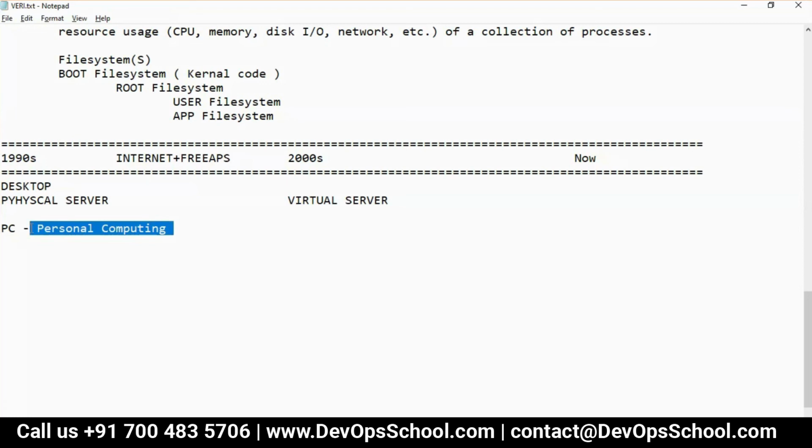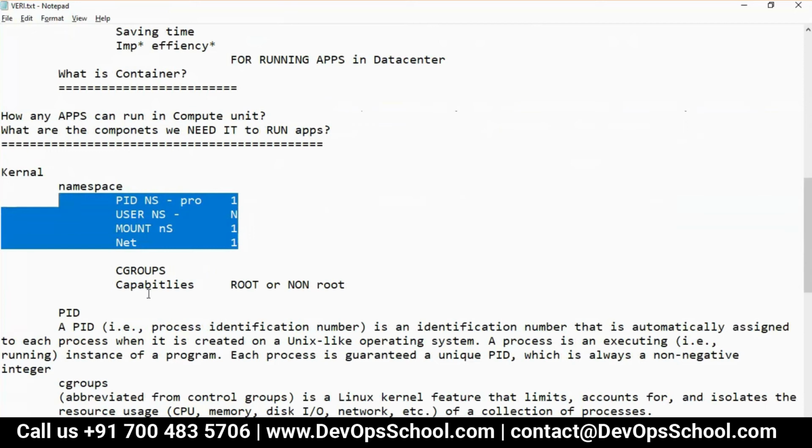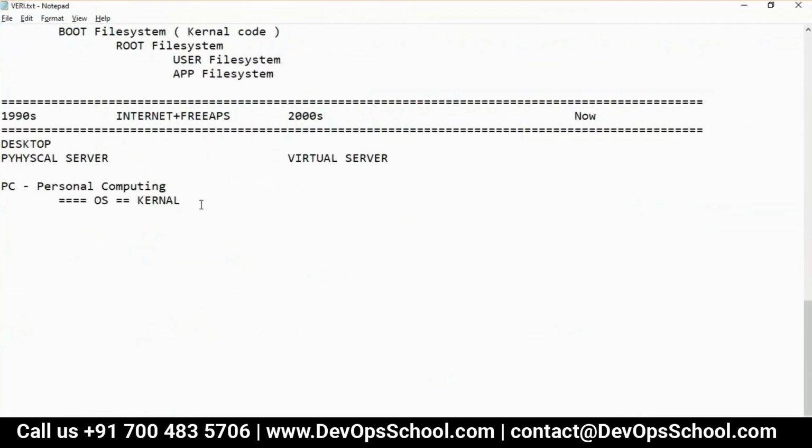So when they got personal computing, they created the operating system. Inside the operating system, they got the kernel. And inside the kernel, they gave you only one PID. The question is, can you have more PIDs or not? Yes, you could have more PID tables.